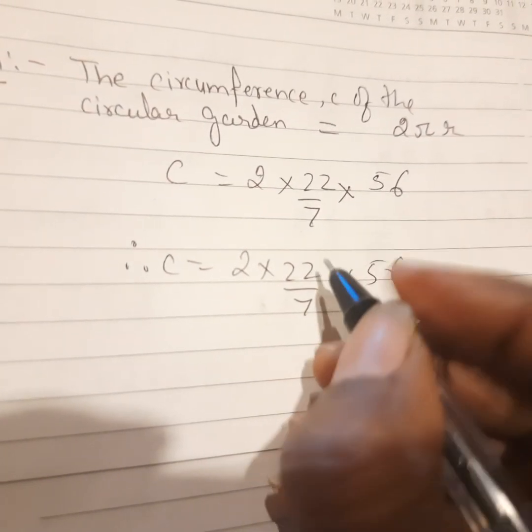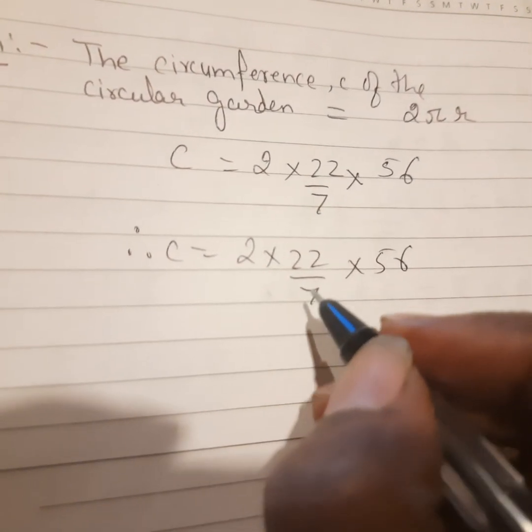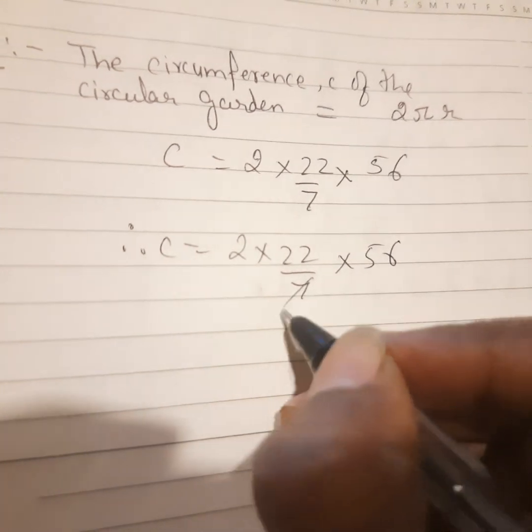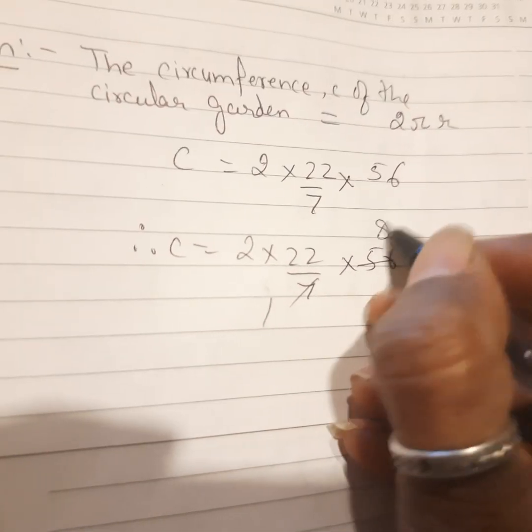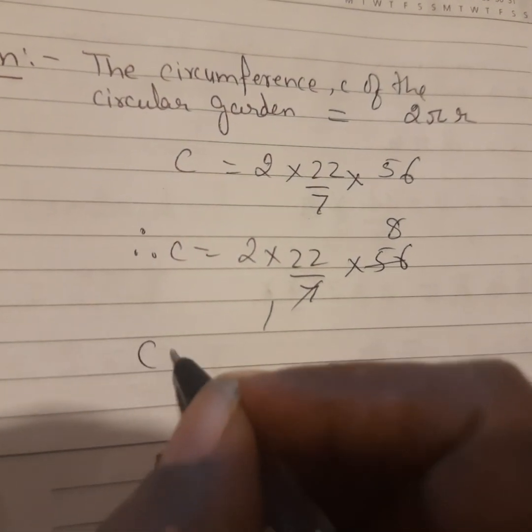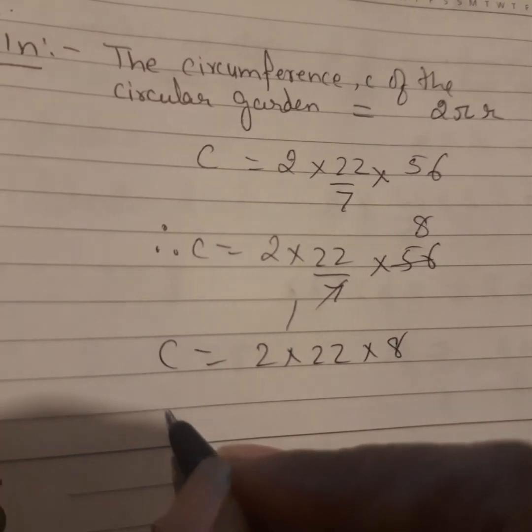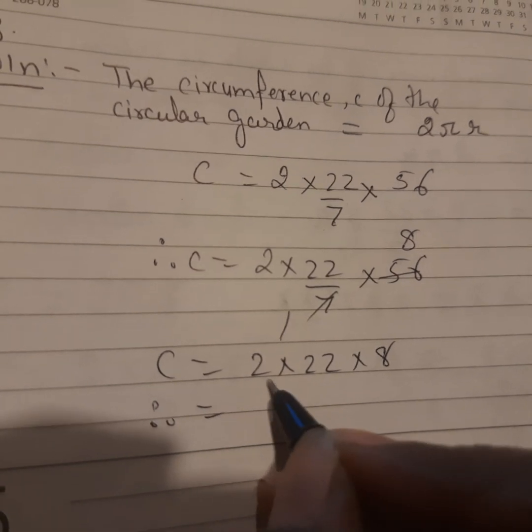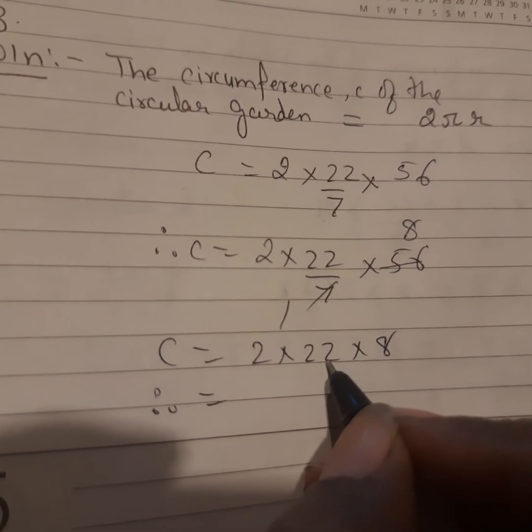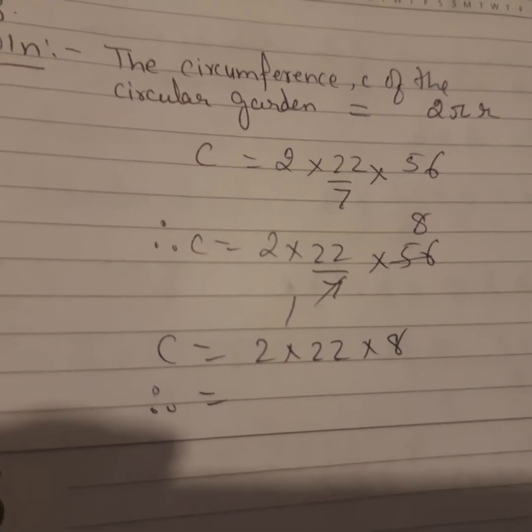Here only we can cancel, but since you have to understand when I am explaining, I am doing it second step. 7 ones are 7, 7 8s are 56. Therefore C is equal to 2 into 22 into 8. Therefore C is equal to 2 into 22 is 44. 44 into 8 will give us how much, children?